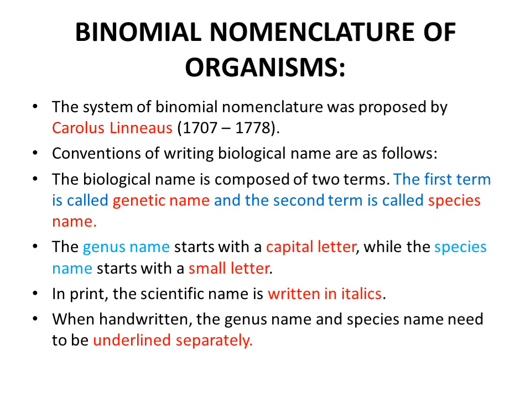Or if they are handwritten, the scientific names should be underlined separately. That means we have to underline the genus name with a separate line and the species name with a separate line. So this is about binomial nomenclature, which was given by Carolus Linnaeus first of all, and in this binomial nomenclature we have to follow certain rules.